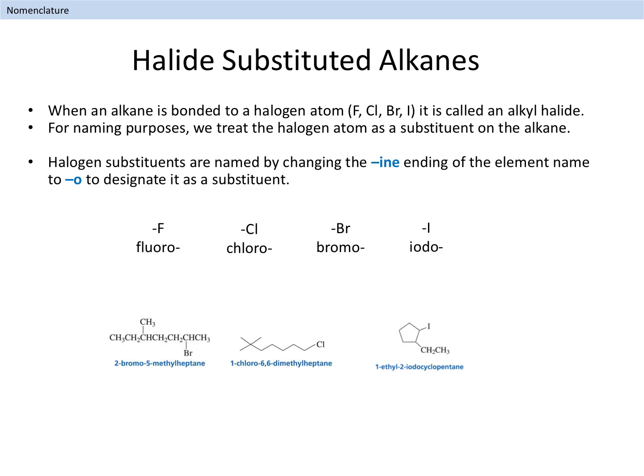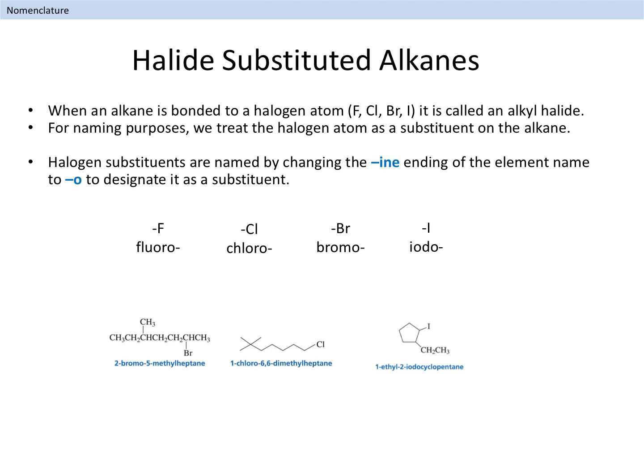We will conclude this part of the lesson by learning about one additional type of substituent, specifically halogen atoms. The halogens are elements found in group 7 of the periodic table, and they are a common occurrence as substituents on various organic compounds.